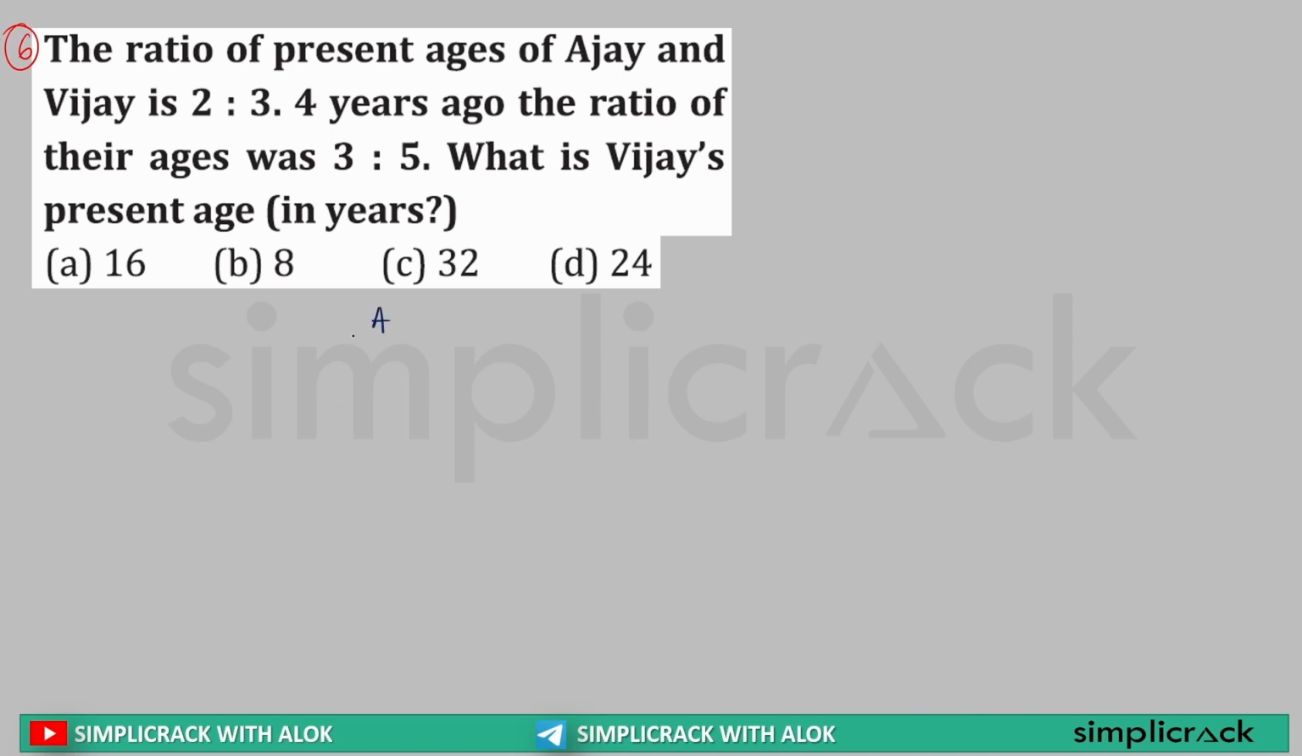Ratio of present age of Ajay and Vijay is 2:3. 4 years ago, so this is about the past. 4 years ago, Ajay's age to Vijay's age was 3:5. Now if I cross multiply, what will happen? Sir, 5 into (a minus 4) is equal to 3 into (v minus 4).